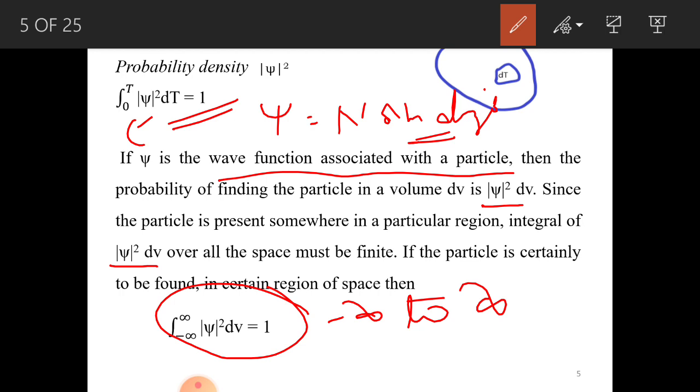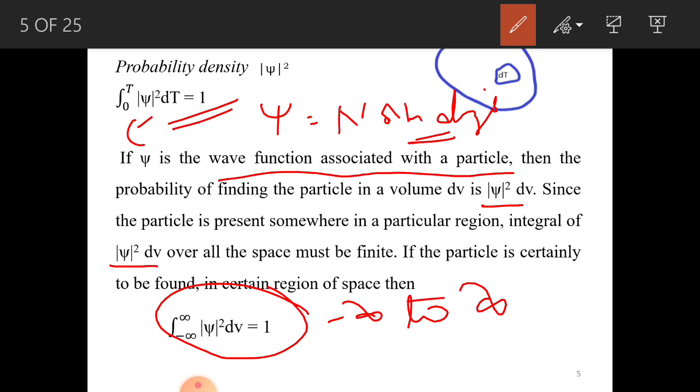So within this particular spot, the bird started its flight. I am now looking at the bird. Within one small space, I have to find where the bird is. In such cases, I can take the integral from minus infinity to plus infinity in the volume of xi square into dv. If I get the answer equal to 1, then it tells you that the bird is present in that volume dv.